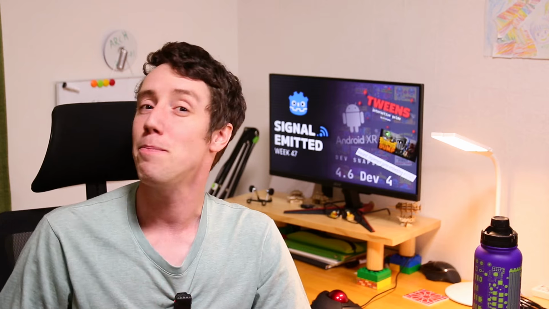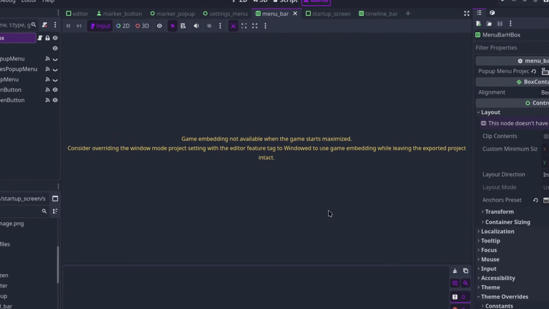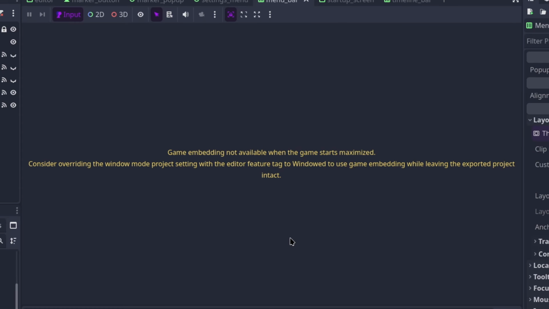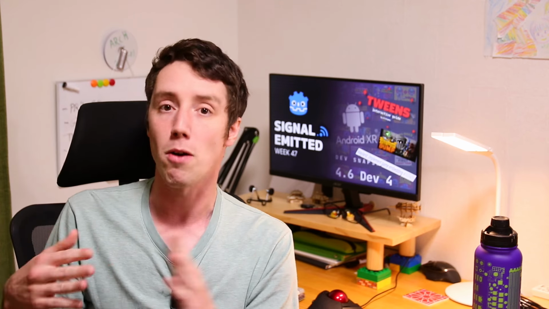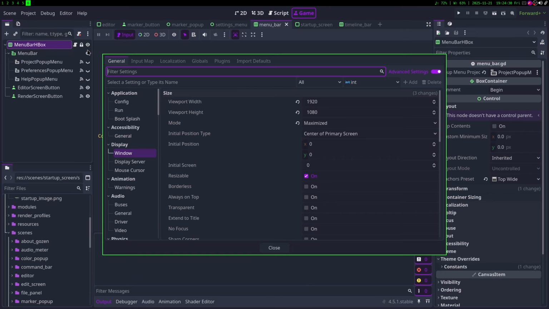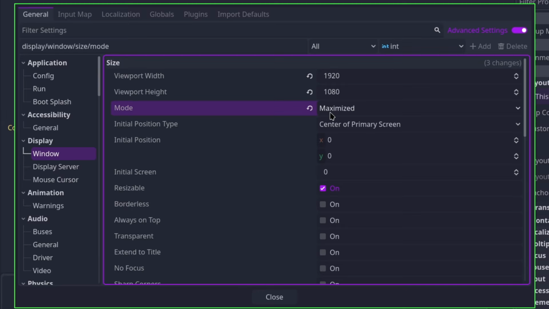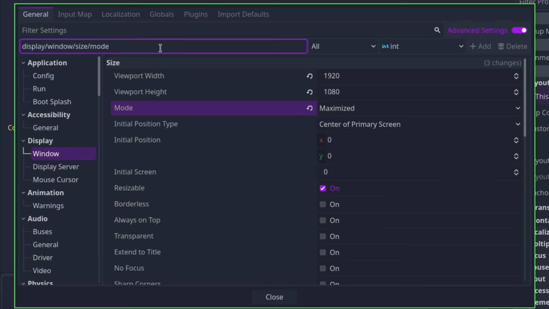And up to tip of the week, have you run into this issue before? You want to run your game in the game tab, but since the project is set to run in full screen or maximized modes, you get this warning on the game window tab. How do you solve this? It says to set the editor setting, but looking in the project settings, there's no such setting. Well, what you do is you copy the paths and add .editor to the path.